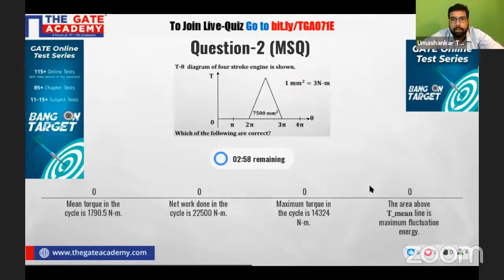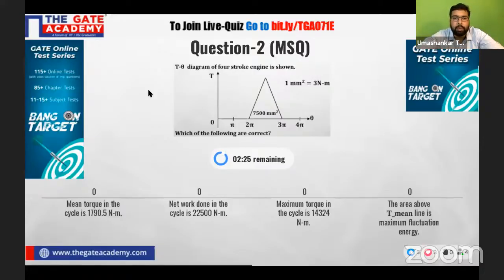And this is an MSQ question, my dear. In this MSQ question, beta, I hope we are aware that this is a new addition from GATE 2021. Before GATE 2021, we did not have these kinds of questions. After 2021, in 2022 also we have these MSQ, multi-select questions.